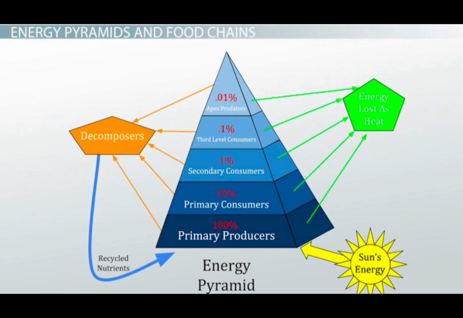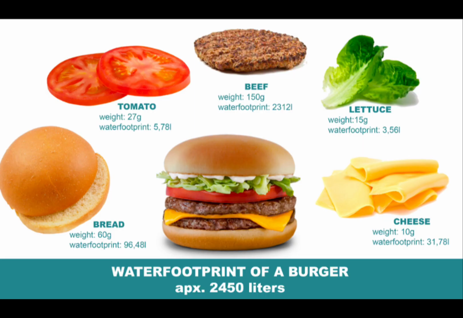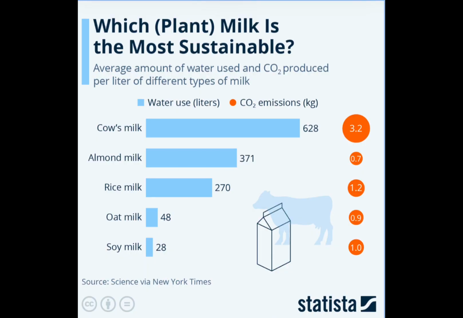A cow, being a primary consumer, would need to consume a whole bunch of water-rich grains, mostly soybeans, before it ends up on your plate. Look at this image. One hamburger has a tremendous water footprint of 2,400 liters. Even almond milk, criticized for using an extreme amount of water, has a footprint of about 371 liters of water, as its dairy counterpart is produced with almost double, 628 liters.